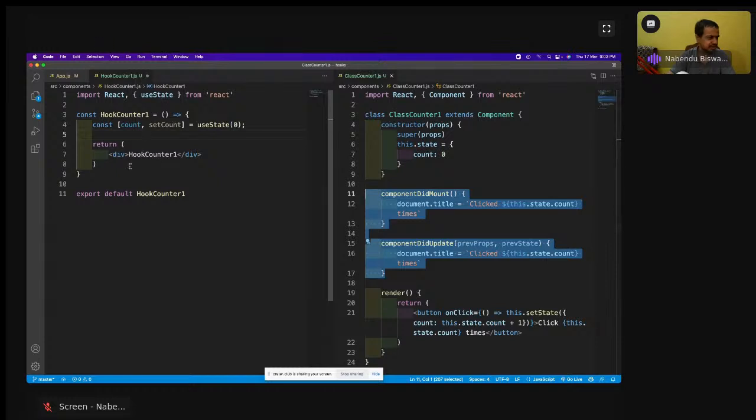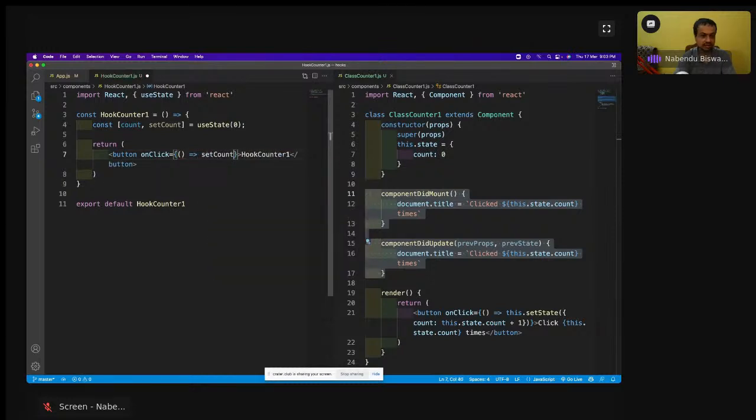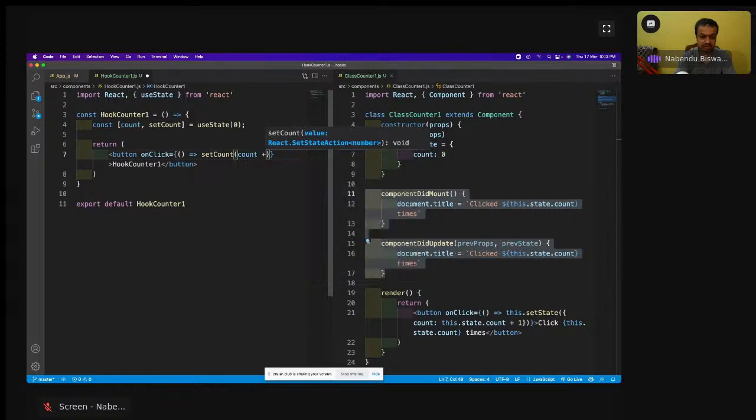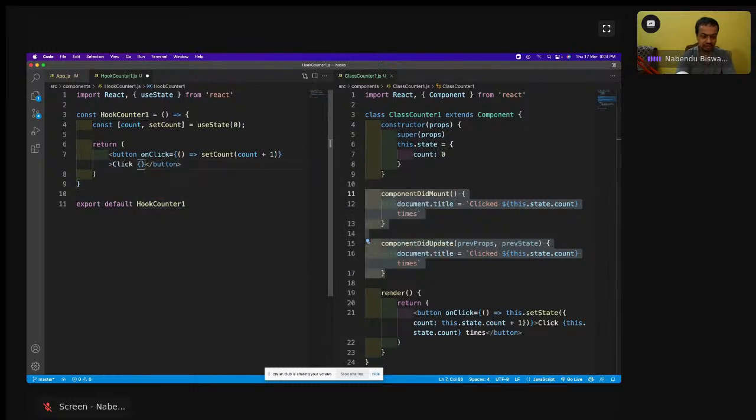And then because we've done this thing earlier also, but let's do it again. So button, and onClick is equal to like this, and setCount is count plus 1. So this is something which we have seen earlier, and this is not a hook count. This will be "click count times". So this is something which we have done earlier also.